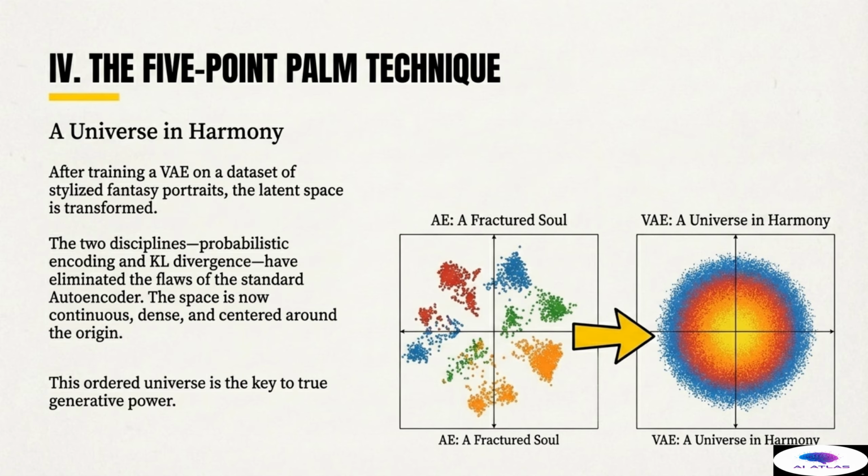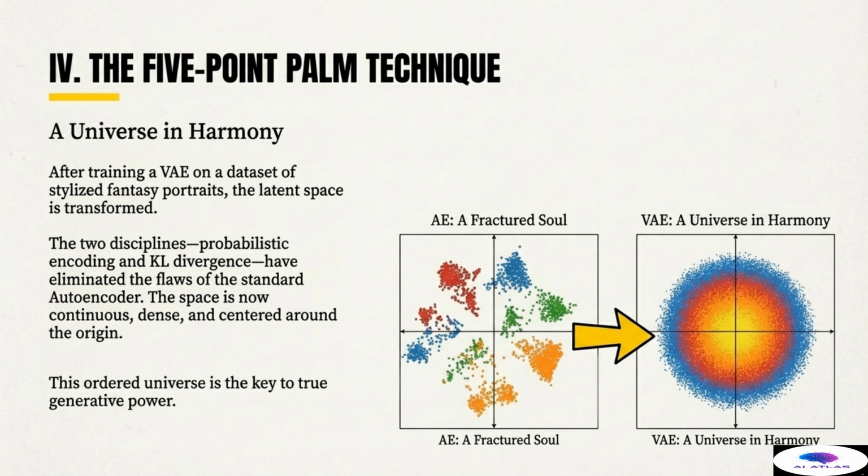It is dense, meaning the data fills the volume uniformly, and critically, it is centered around the origin. Every point in this new, ordered universe is now meaningful. If we sample from this space, the decoder will know exactly how to handle that coordinate and produce a valid, high-quality image. This structured, predictable distribution, which mirrors the mathematically ideal standard normal distribution, is the ultimate key to true generative power and control.